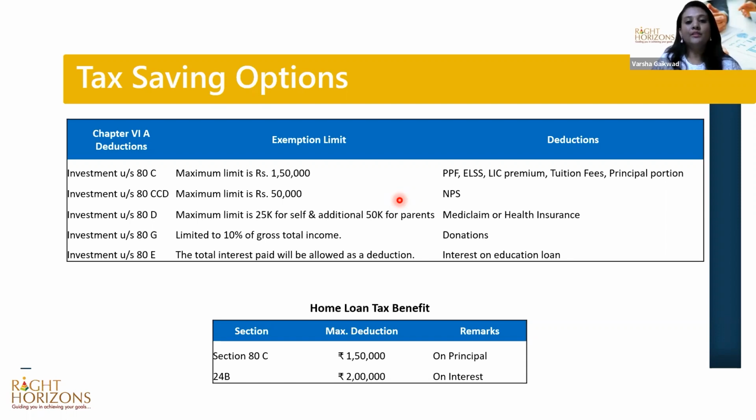80E pertains to interest paid on education loan. So if you have taken an education loan for yourself or your child, and you decide to pay the installments, EMIs for it, you can take a deduction on the interest paid on the education loans under Section 80E. Apart from that, there's Section 24B. That is, if you have a home loan, you can get 2 lakh per year deduction for the interest that you're paying on the home loan. So these are the tax saving options one can maximum avail.